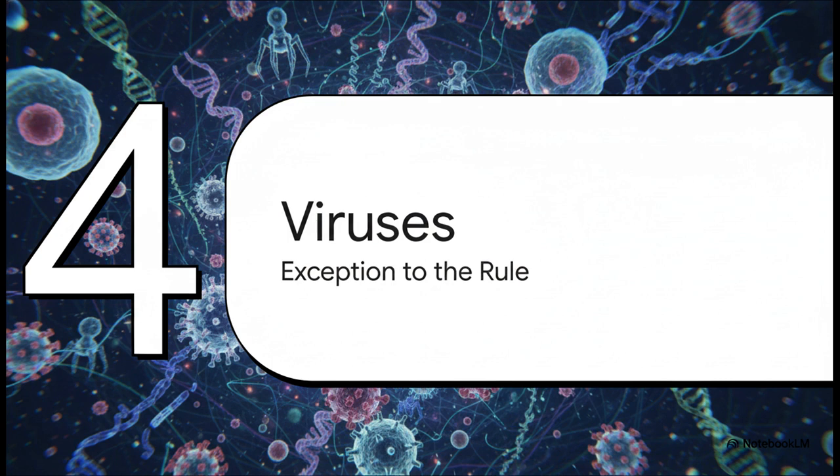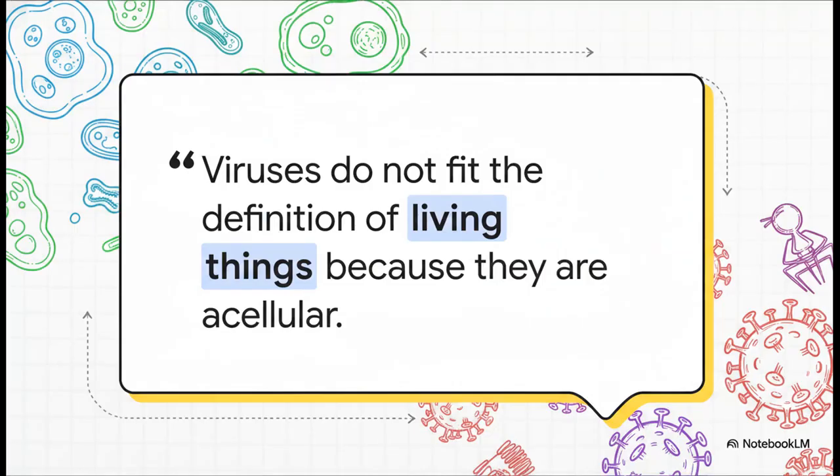These things are, well, they're the ultimate curveball in biology. They basically take the rules we just laid out with cell theory and throw them right out the window. Yeah, this quote really nails it. Remember rule number 1 of cell theory? All living things are made of cells? Well, viruses aren't cells. They're not even close. They're just a little bit of genetic code, DNA or sometimes RNA, stuffed inside a protein shell. That's it. No cytoplasm, no organelles, none of the machinery that we associate with being alive.